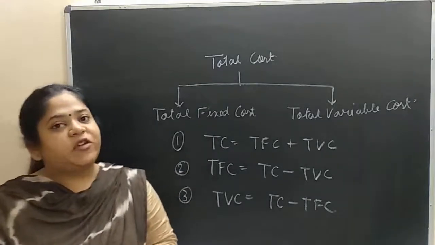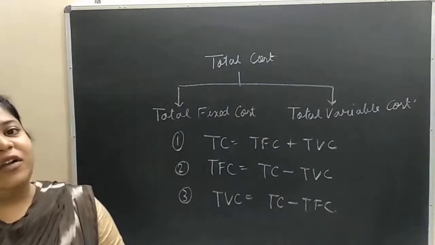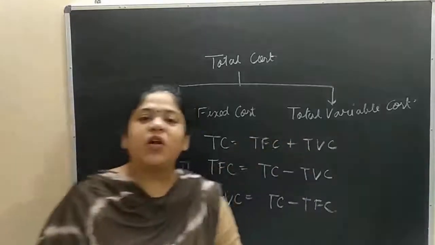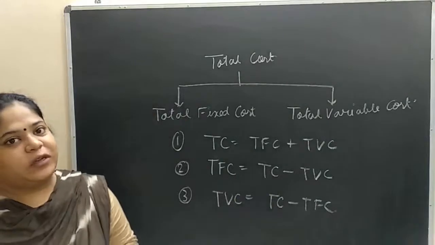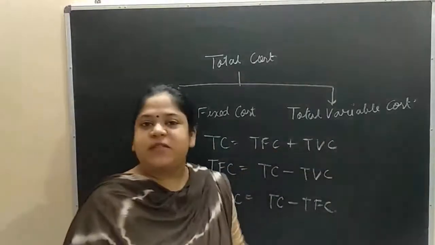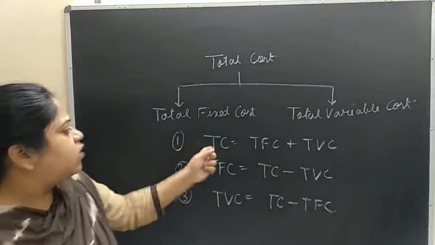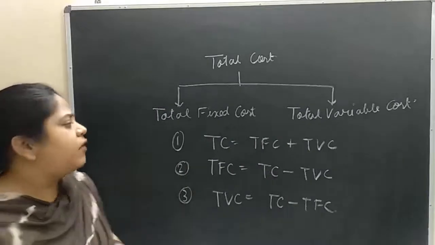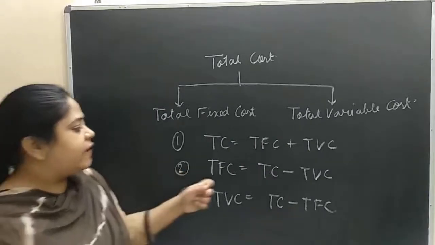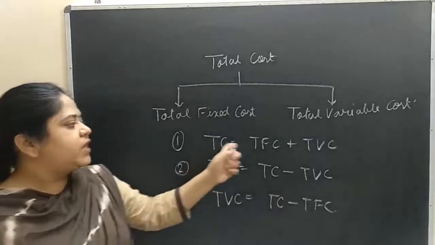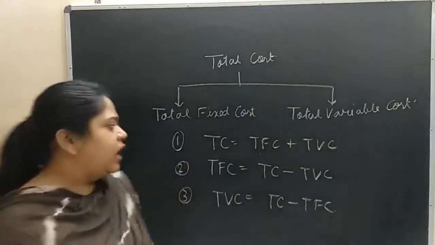So total fixed cost is the cost incurred on all the fixed factors, and total variable cost is the cost incurred on all the variable factors. TC is equal to TFC plus TVC. We know that total cost is equal to TFC plus TVC. Now with this formula we also get that TFC is equal to TC minus TVC. If TC is equal to TFC plus TVC, what are we doing?